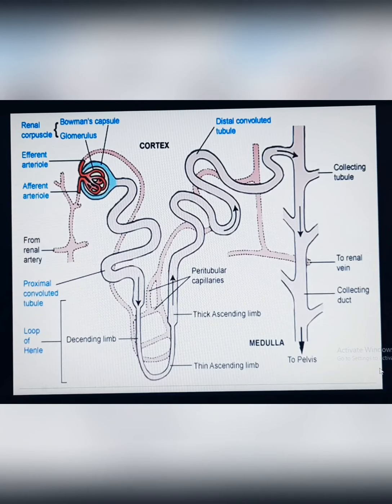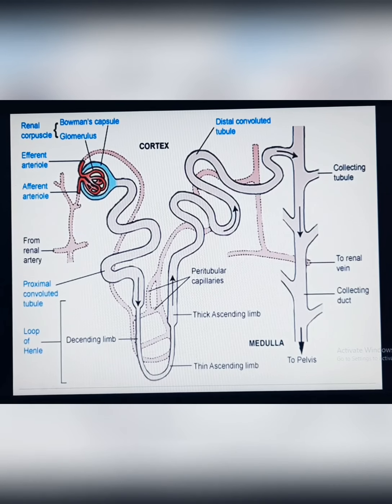And you can see the afferent arteriole. It enters the glomerulus and divides into the 50 capillaries, and it again leaves from the Bowman's capsule as the efferent arteriole. And there is the convoluted tubule, which is the proximal tubule, and this narrow structure is the loop of Henle.